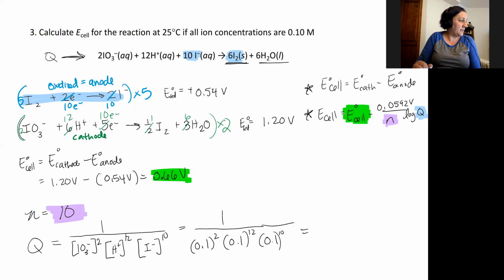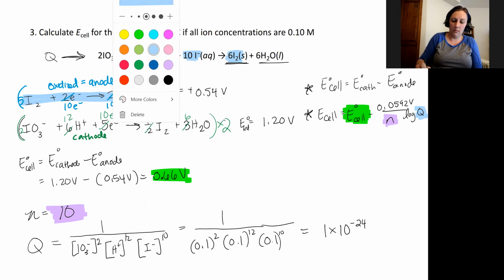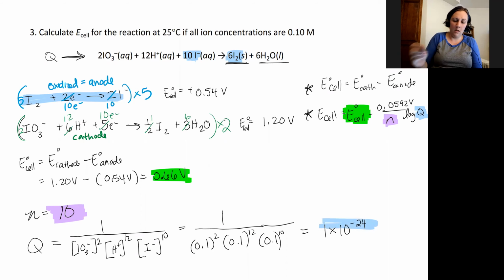Plugging that into my calculator gives me a value that I didn't actually calculate, so I'll pause for one quick second. All right, this gives me a value of 1 times 10 to the negative 24th, which I guess I could have done in my head, but I didn't. So that's going to be that Q value right here. And so now my job is just to plug everything into the Nernst equation.